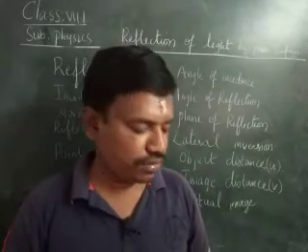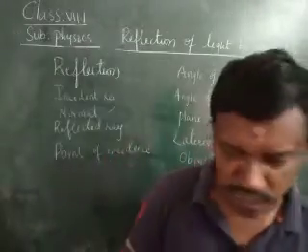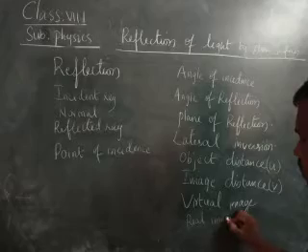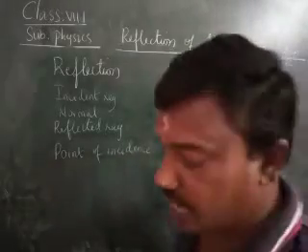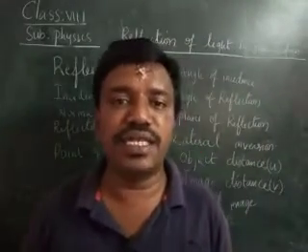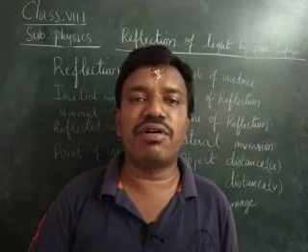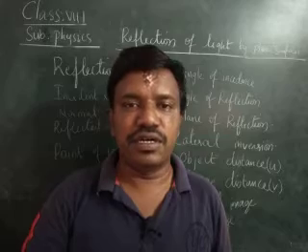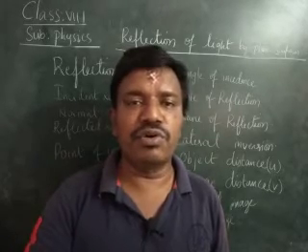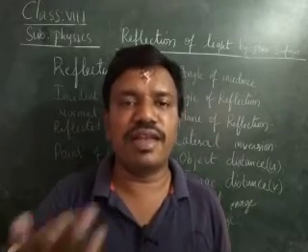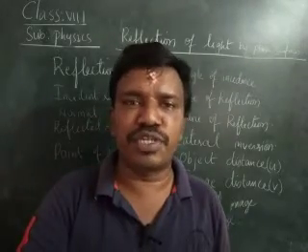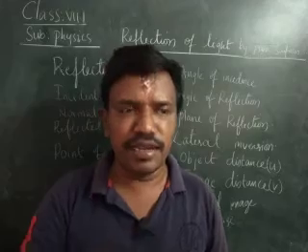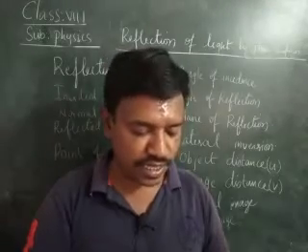Next, we have real image. The image which can be caught on the screen is called the real image. Whenever you go to a movie, what does it form? A real image. The image which is projected by the projector in your digital classroom is a real image. Why? Because it is forming on the screen.